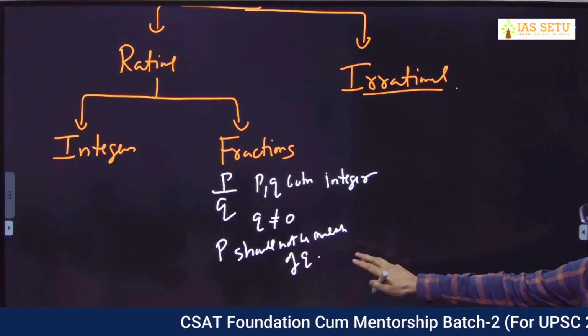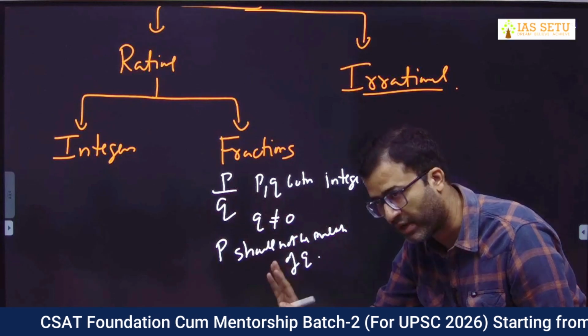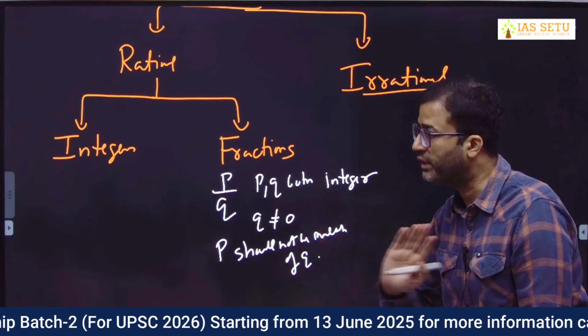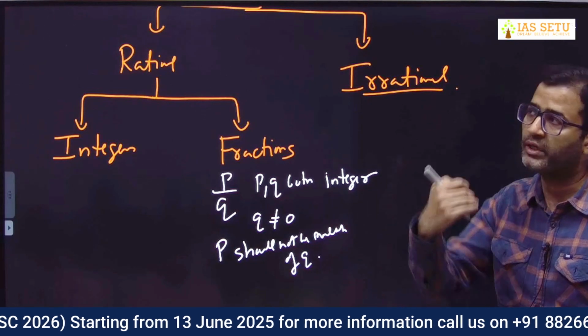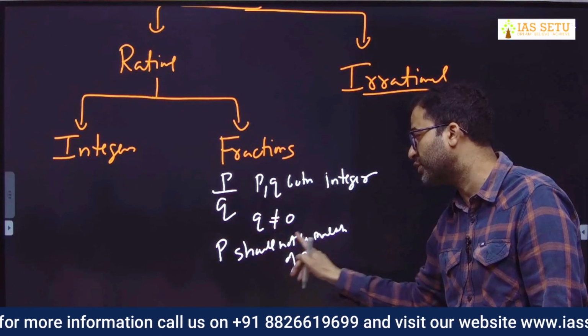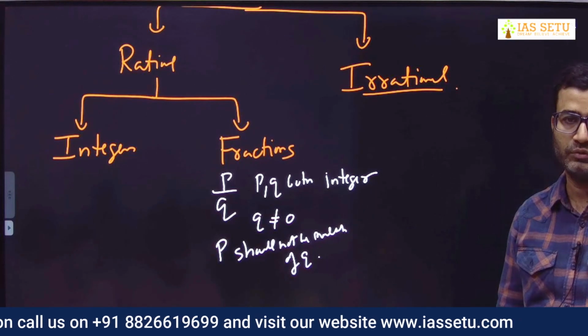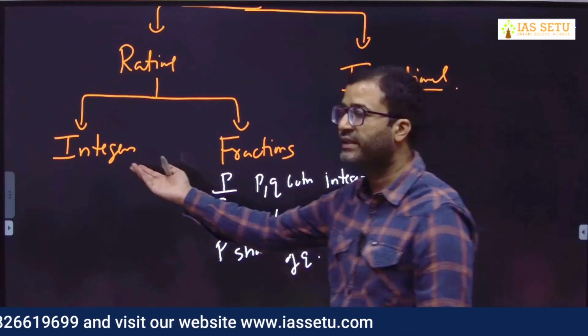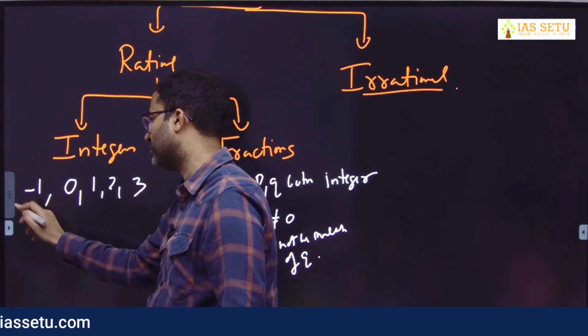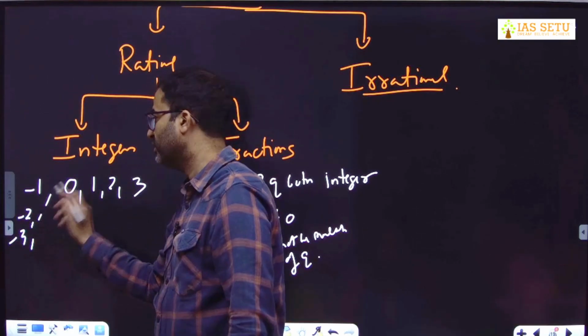So what is the condition? It should be in the form of P by Q, where P and Q both have to be integers. The denominator can't be 0, because the moment the denominator is 0, it becomes infinity. But here there is one extra condition: P should not be a multiple of Q. Those are fractions. Integers you know very well: 0, 1, 2, 3, minus 1, minus 2, minus 3. These are integers.